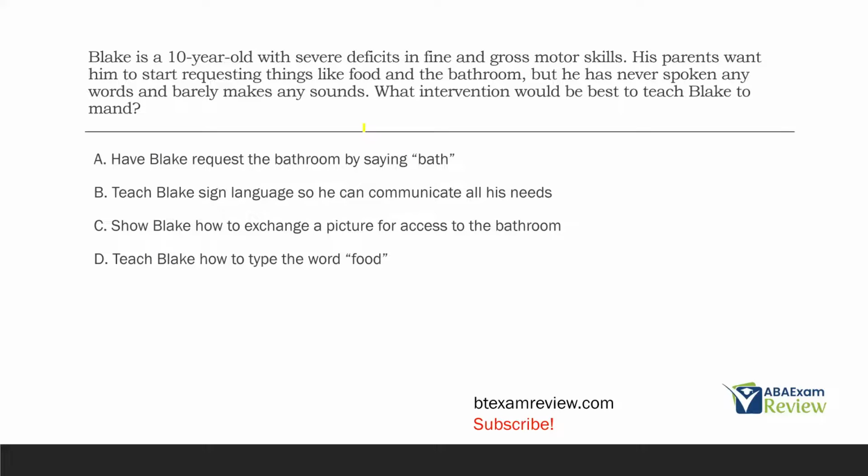Blake is a 10-year-old with severe deficits in fine and gross motor skills. His parents want him to start requesting things like food in the bathroom, but he has never spoken any words and barely makes any sounds. What intervention will be best to teach Blake to mand? All right, this is a hard question. Went a little more analytic here.